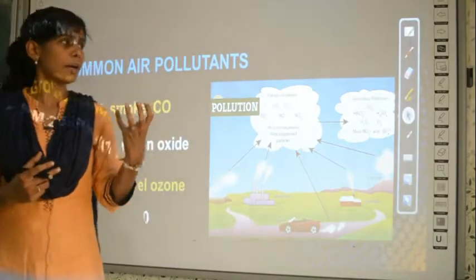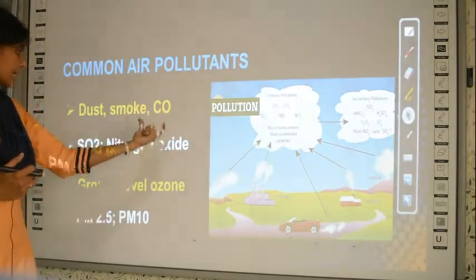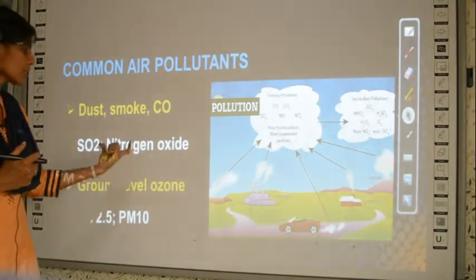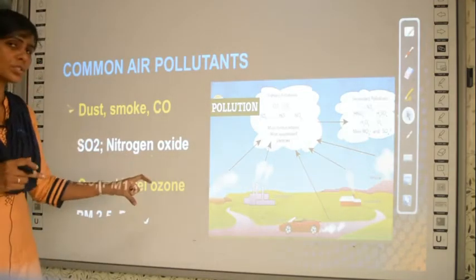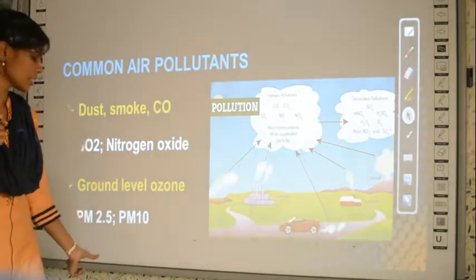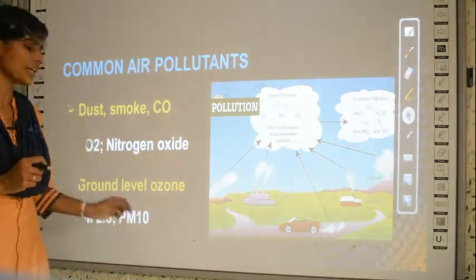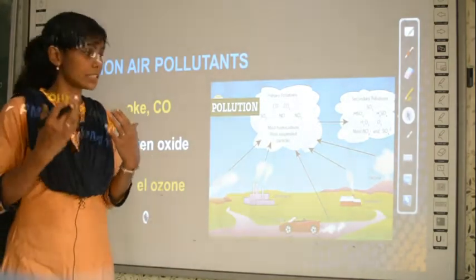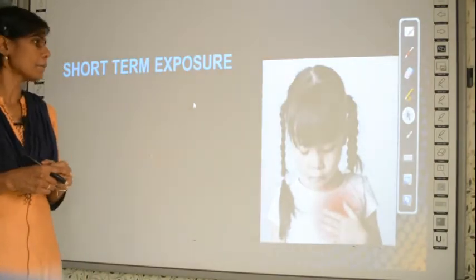So what is present in polluted air? Dust, smoke, and gases like carbon monoxide, sulfur dioxide, nitrogen oxide, then one more gas, ozone, which immediately surrounds the earth's surface, and also very small substances called particulate matter, 2.5 micrometers or 10 micrometers in diameter. Less than this size also causes air pollution.